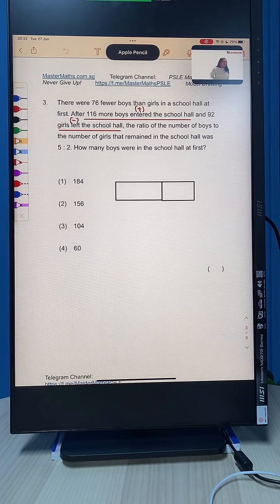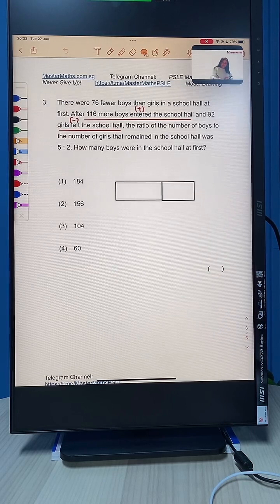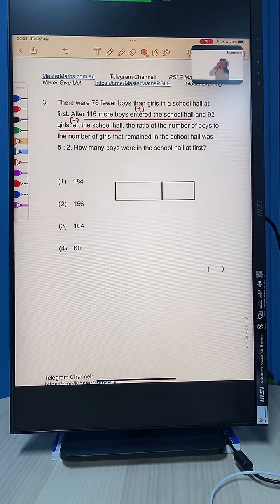Alright, so for those of you who are looking at this question, you may try to draw the model for this question. 76 fewer boys than girls in a school hall at first. So we are going to draw 76 less. Unfortunately, my pencil is still not working. Let's try and see if it works in a second. Okay, can you all try this now? We will go through it in about 2 minutes time.